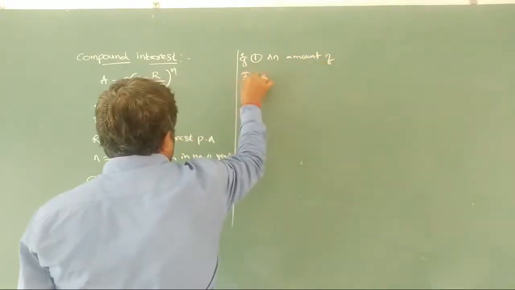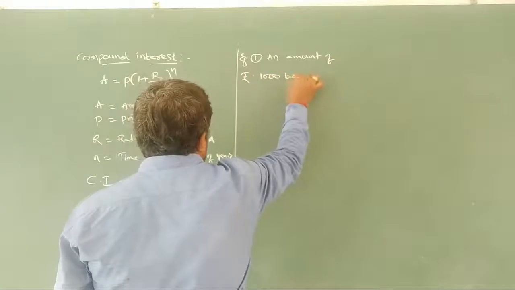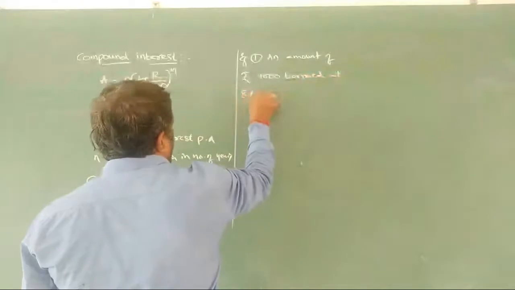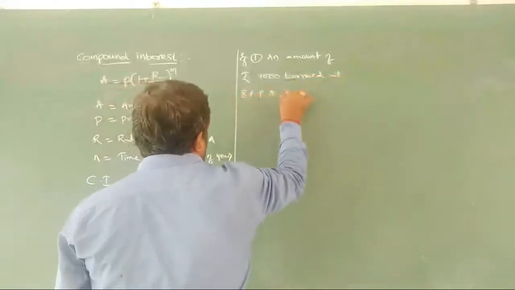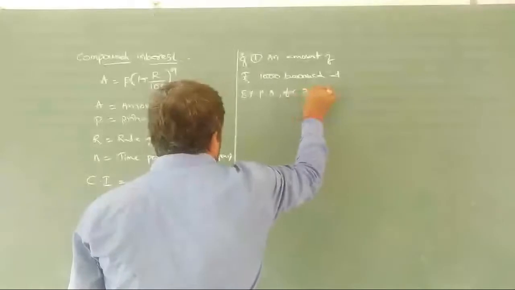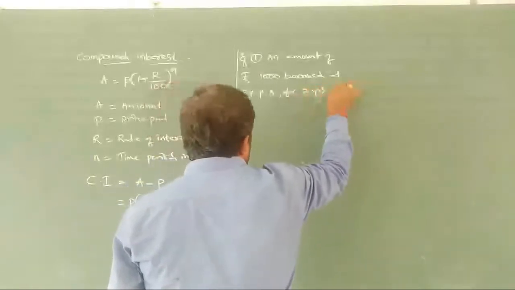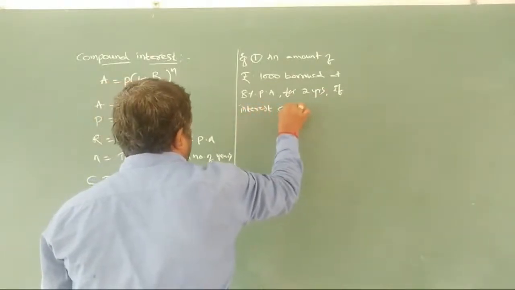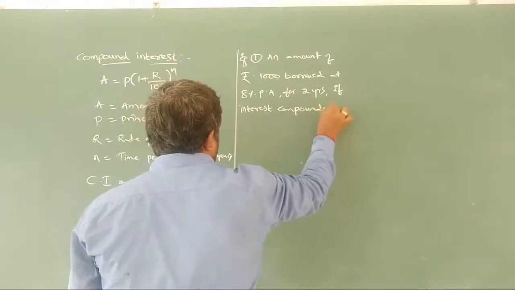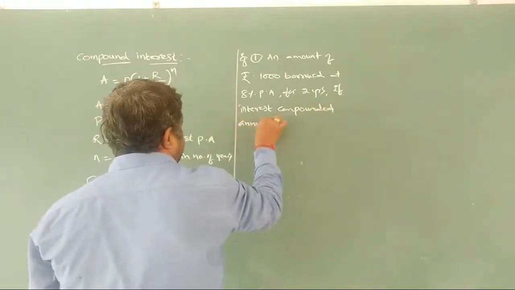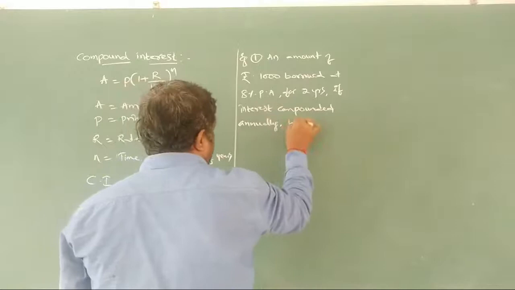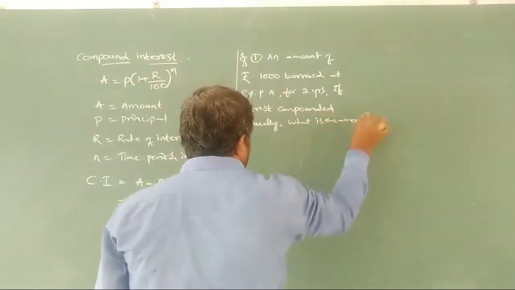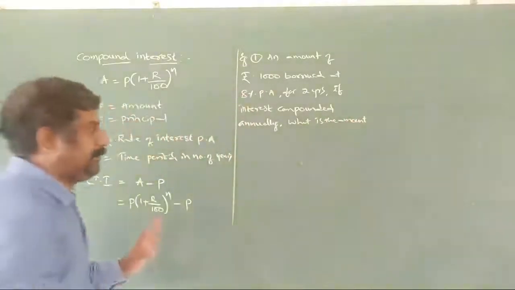An amount of rupees 1000 borrowed at a rate of 8% per annum for 2 years. If interest is compounded annually, what is the amount? Very simple problem.